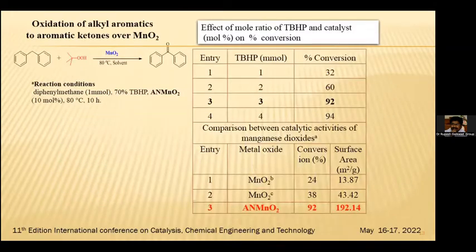So the reaction is here, TBHP. We have found that 3 millimole of TBHP is required to convert the product to 92%. Similarly, when we studied the 92% conversion, we are able to get it with AnMnO2, and the surface area of AnMnO2 is found to be 192.14 meter square per gram.